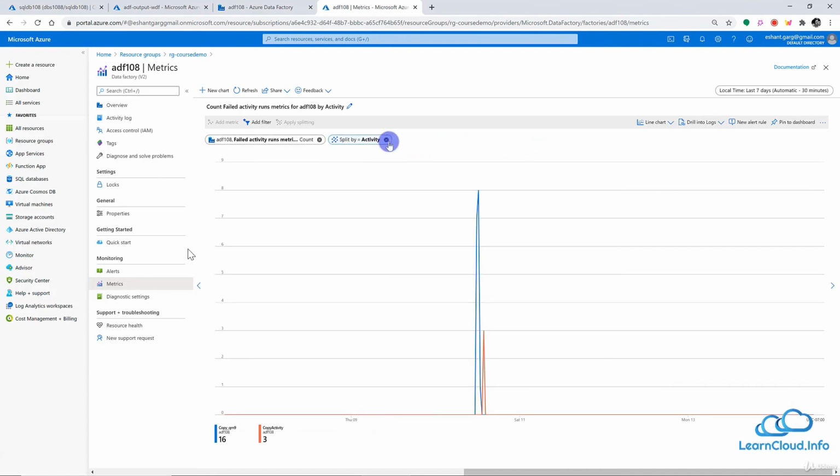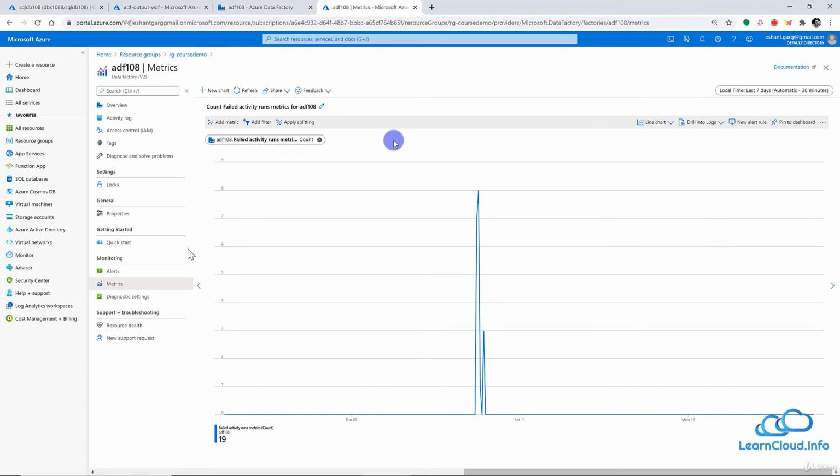And so let's cross this also so that we can see everything once here. And then obviously you have a different type of graph you can choose here. You can drill into the logs. This is a shortcut for activity logs here. And then you can create an alert, which we are going to discuss in a minute. And then you can attach this graph to your dashboard.